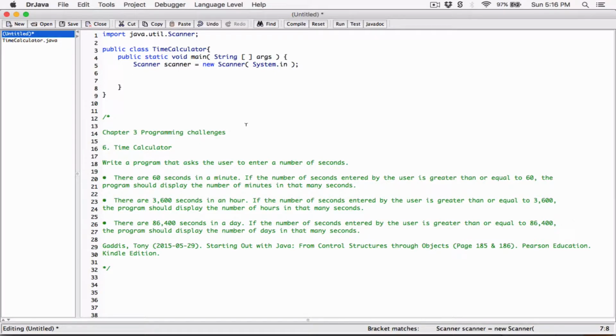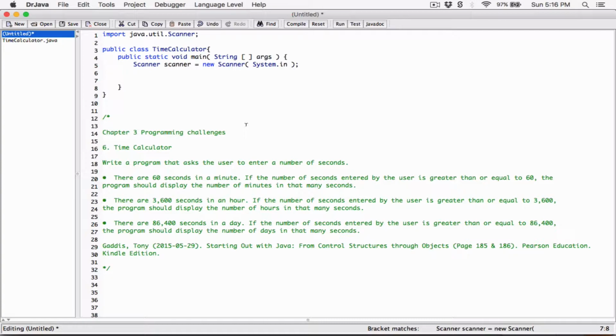So if the user enters 1 second, we know out of 1 second, I can't get 1 hour from it, so 0 hours. Out of 1 second, I can't get a minute from it, so 0 minutes. I can't even get a day from it, so 0 days. But 1 second is 1 second. That's what the user types. So I have only 1 second. If the user typed 1 second, it should return 1 second.